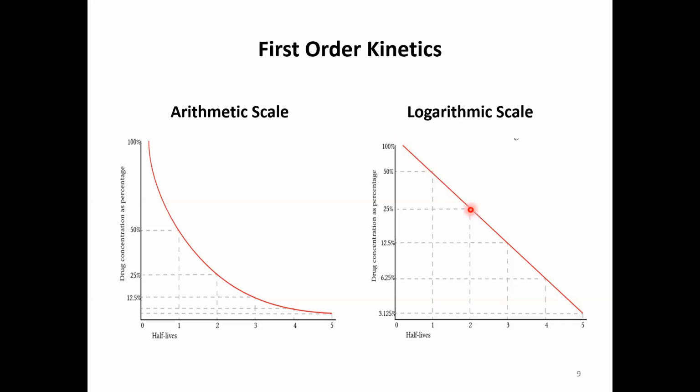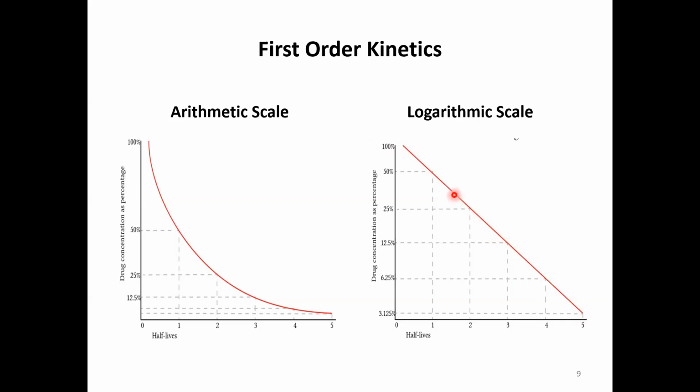And then after two half-lives, it attains 25% of its initial value, and then 12.5% after three half-lives, then 6.25% after four half-lives, and then 3.125%. After connecting all these dots, you will get a straight line. Okay, linear.